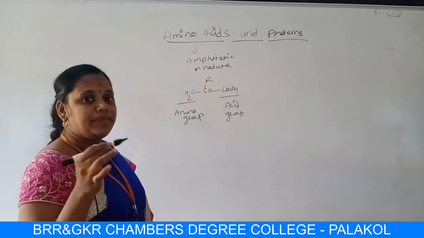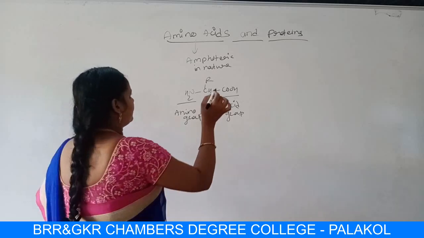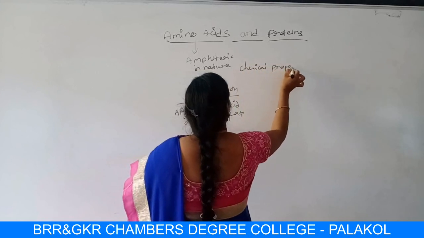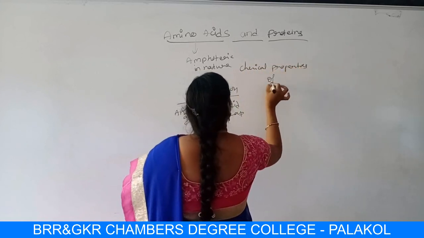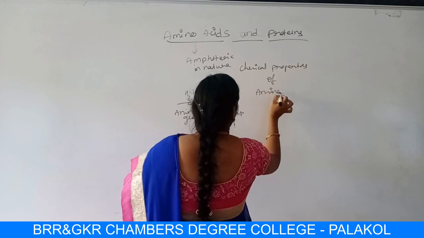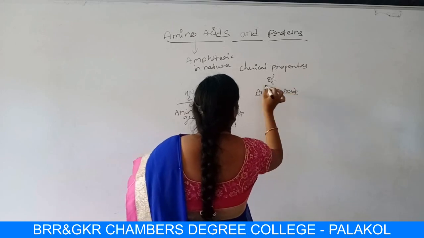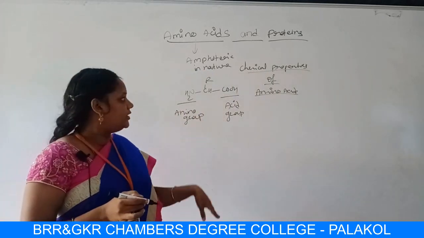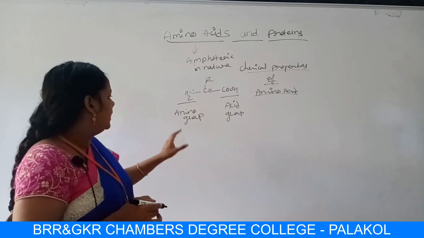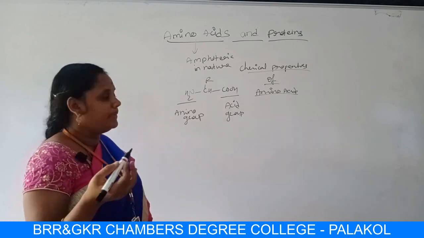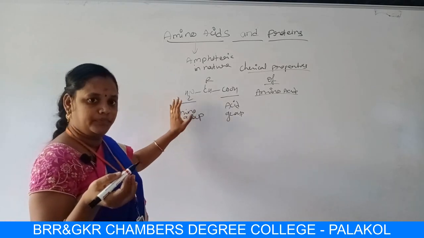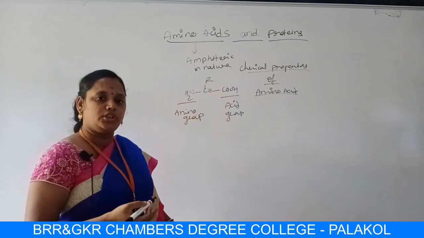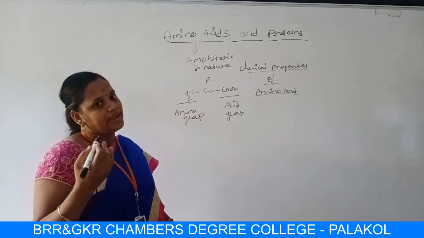Coming to the chemical properties of amino acids, students, the chemical properties may be due to the amino group, or due to the acid group, or due to both the amino group and the acid group.